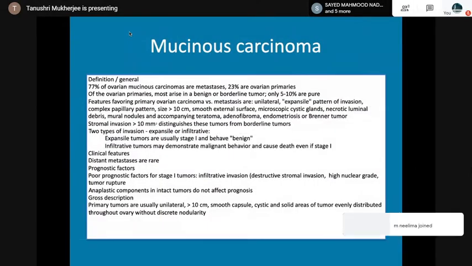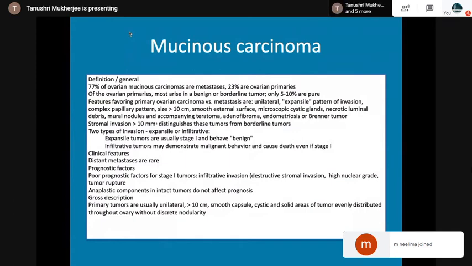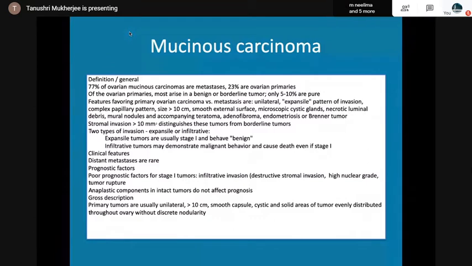Favoring an ovarian carcinoma are unilateral, expansile pattern of invasion, complex papillary pattern, size more than 10 cm, smooth external surface, microcystic glands, necrotic luminal debris, mural nodules, accompanying teratoma, adenofibroma, endometriosis or Brenner tumor. Stromal invasion more than 10 mm. Prognostic factor: infiltrative invasion.